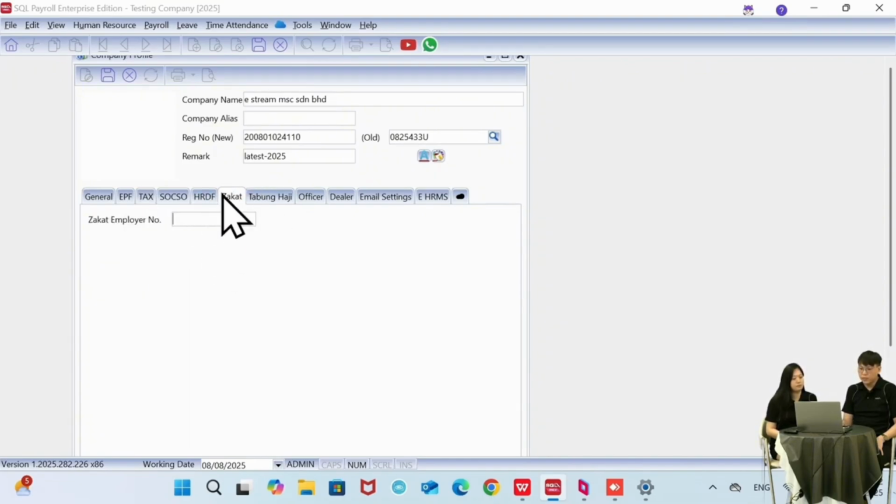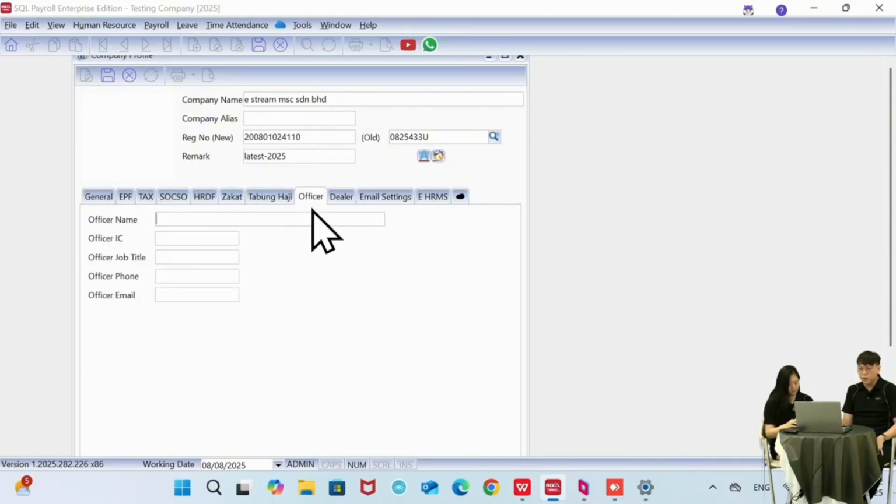Okay, for this is the zakat. If your company got a zakat employer number, you may key in here. Okay, same goes to Tabung Haji. Okay, for this one, officer name. So you can key in your officer name here, followed by IC, job title, and official phone. Okay, you may key in dealer company details if you got in the dealer part.